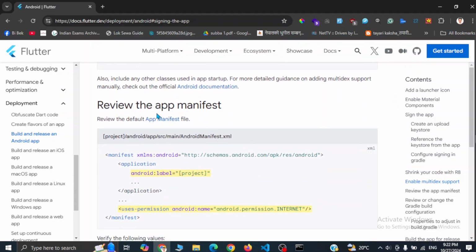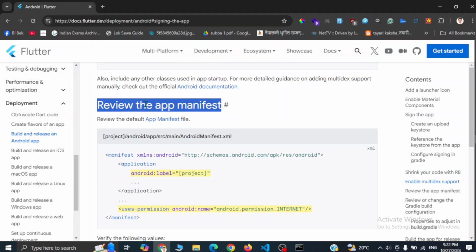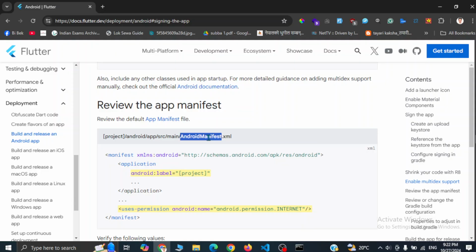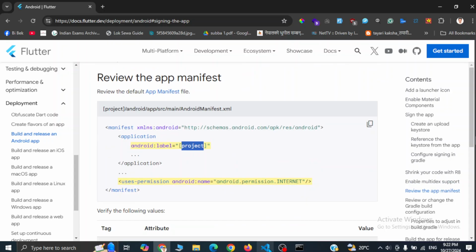And then we have to review the app manifest. The AndroidManifest.xml file contains the basic information of our app, like our app package name, the permissions of the things that our app is going to use, and the name of the Android app. So let's go back and change this.